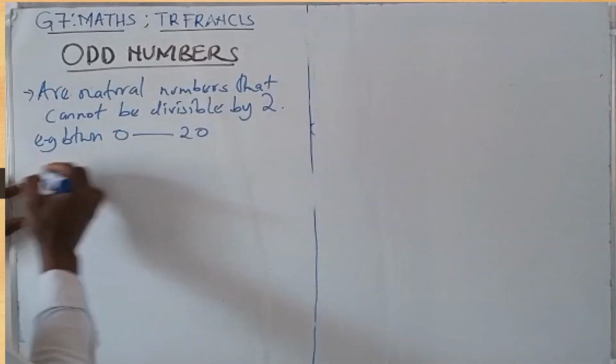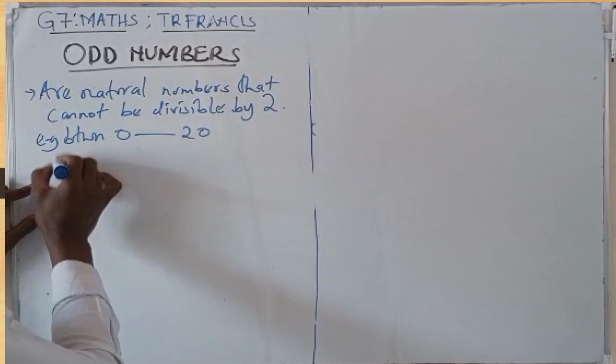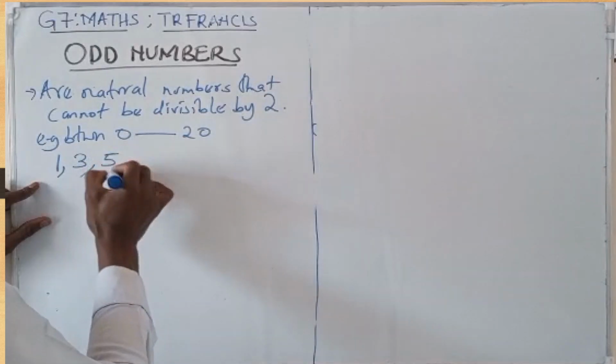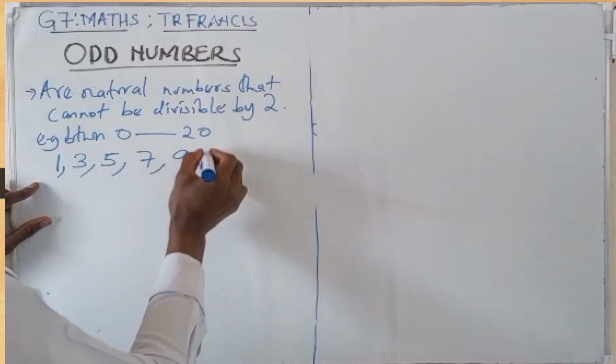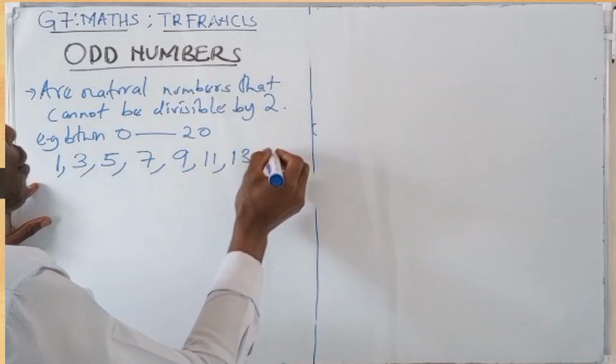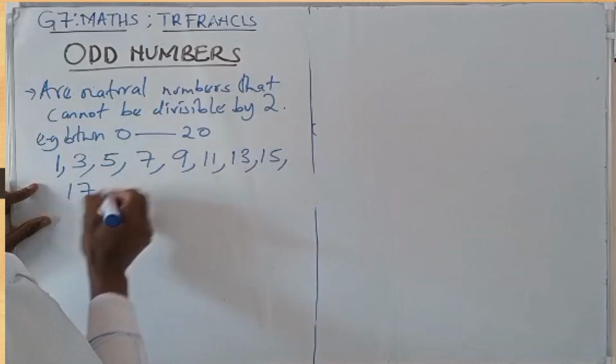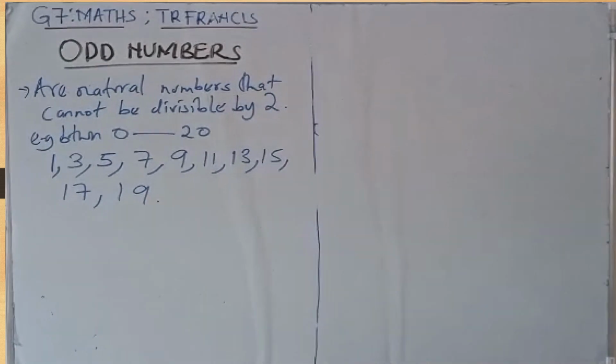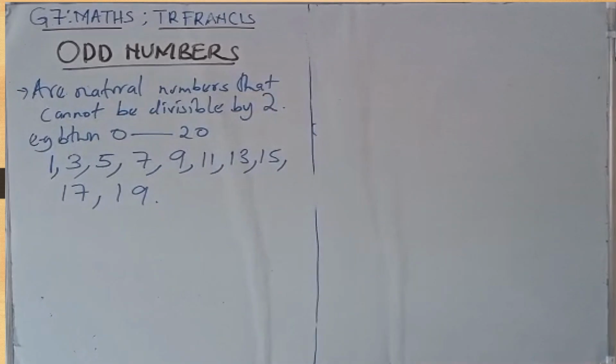We can list them here. So the first odd number we have is 1. 1 is not divisible by 2. Then 3, 5, 7, 9, 11, 13, 15, 17, 19. These are examples of odd numbers. They are numbers which are not divisible by 2.